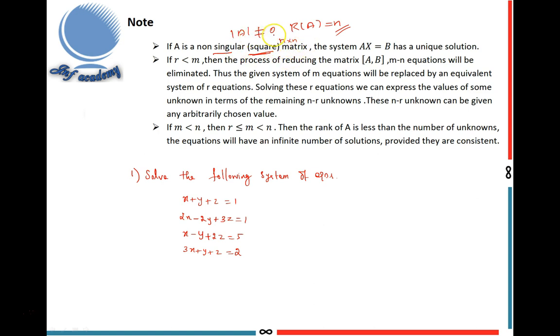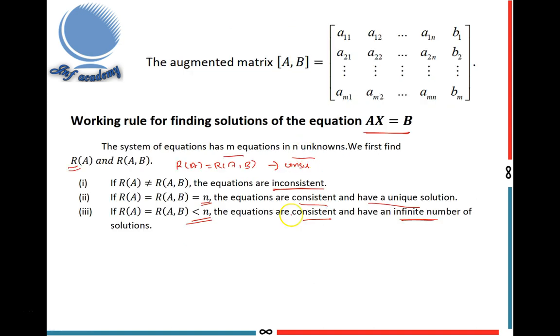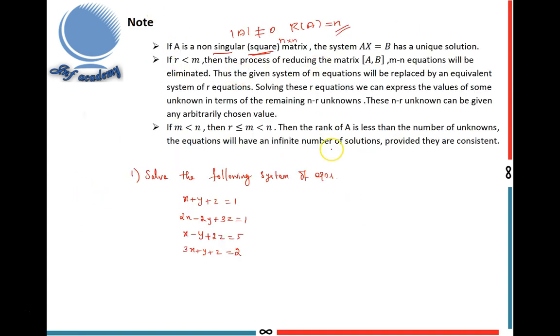So determinant of A not equal to 0 means rank of A should be equal to n only. So it has a unique solution. If rank of A equals n, then compulsorily rank of A comma B is also n. If this is equal to n, then it has a unique solution. Yeah, that is the second condition for a unique solution. So this is the first note.